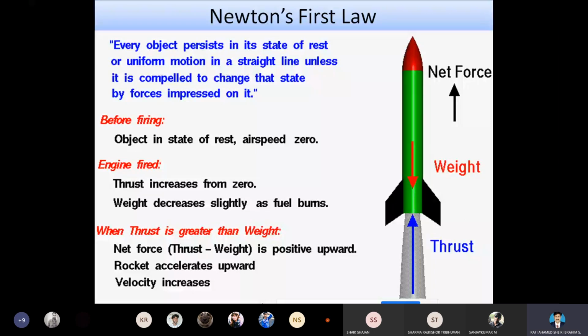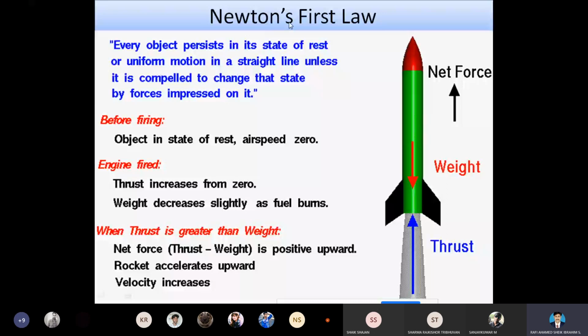An object at rest will stay at rest. An object in motion will stay in motion. To make the object move from one position to another position, we have to apply force. So the force only makes the object change its position. That is what we are seeing here in Newton's first law.